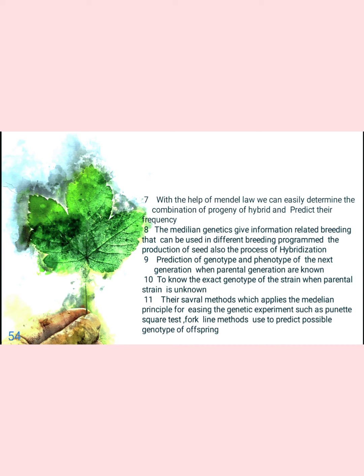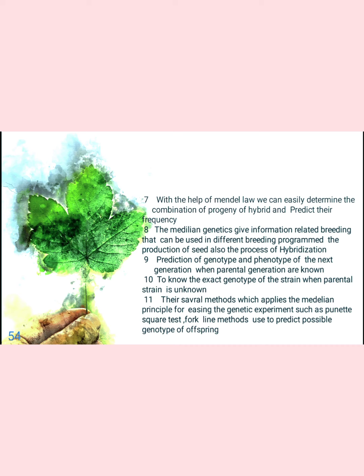And the most important application is hybridization. The hybridization concept arises because crosses are made, and the crosses are done by Mendelian genetics, due to which we can understand the hybridization process. Mendelian genetics has applications related to plant breeding and hybridization programs.